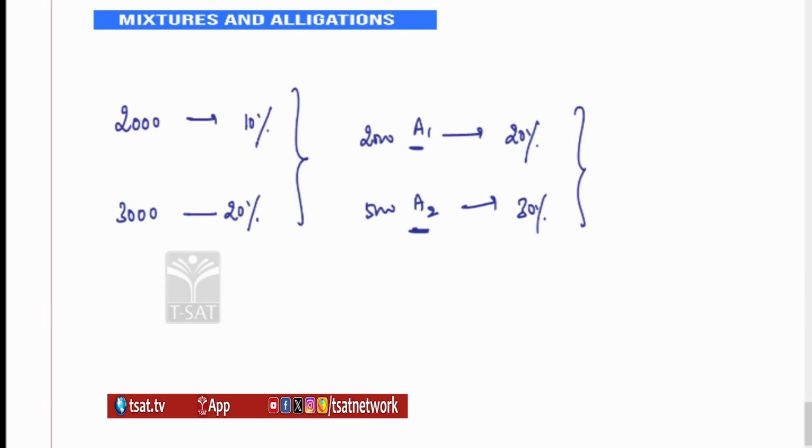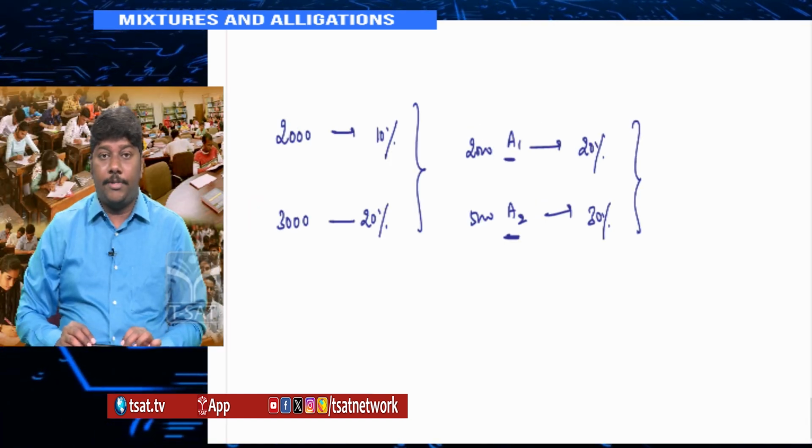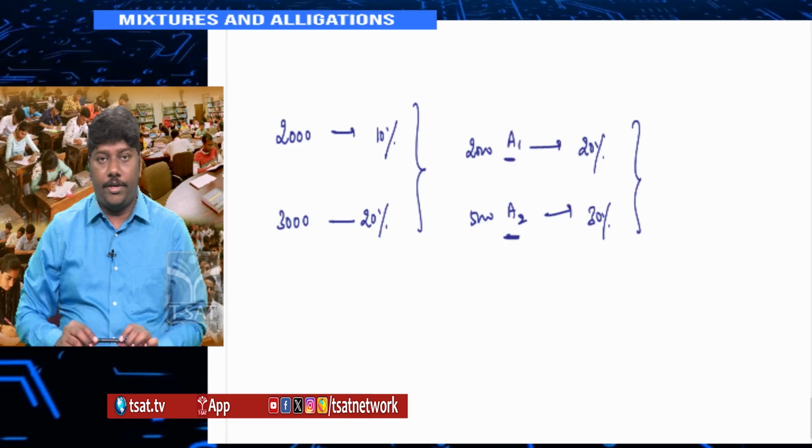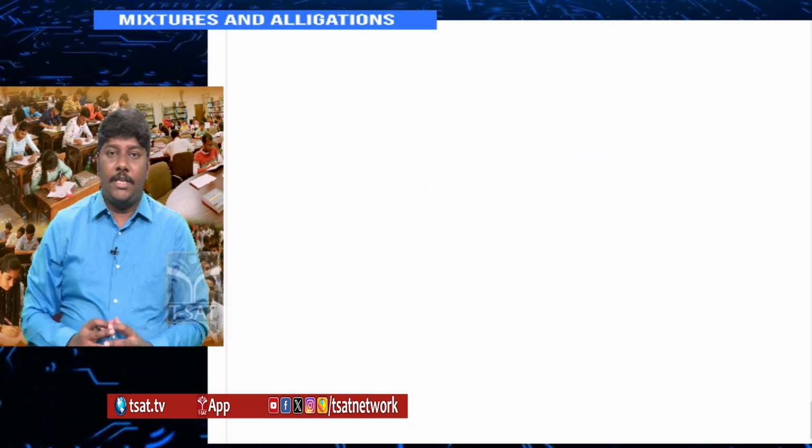Instead of buying, let's say you are selling an article. Cost prices are 2000 and 5000. Upon the first one you are getting 20% profit, second one you are getting 30% profit. Overall how much are you getting? If I ask you like this, then it will always be (N1A1 + N2A2) / (N1 + N2). So mixtures and allegation are not related only to mixtures. It can also be used in averages, percentages, profit and loss, ratio and proportions, and sometimes in simple and compound interest also. In all these cases I have used capital A.